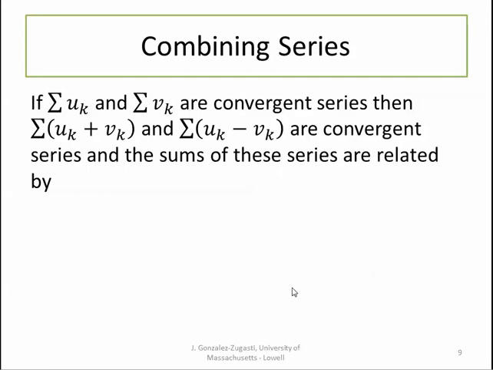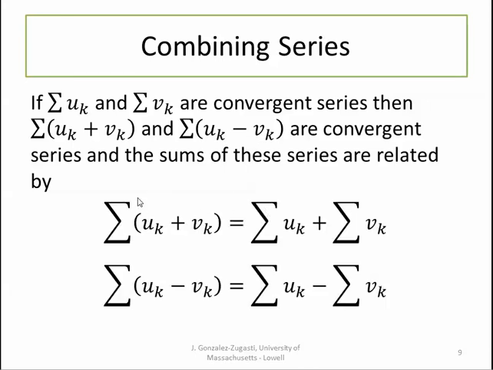Another useful thing is knowing how and when we can combine series. If you have two series that are convergent, then you can add them together by adding the terms together, or subtract them by subtracting the terms. The way we will say this is that the sum of the series given by u sub k plus v sub k is equal to the sum of the series u sub k plus the series v sub k, and the same thing for our differences. Now, if our u sub k and v sub k series aren't convergent, then we cannot say this.